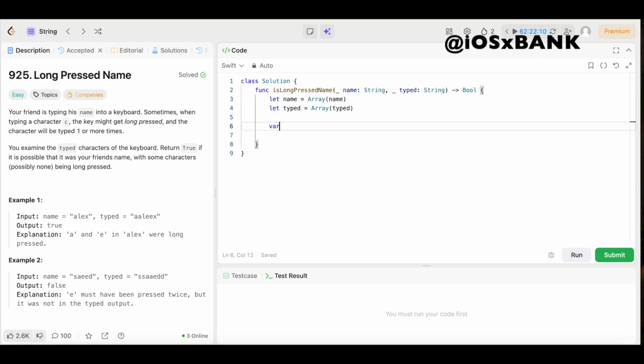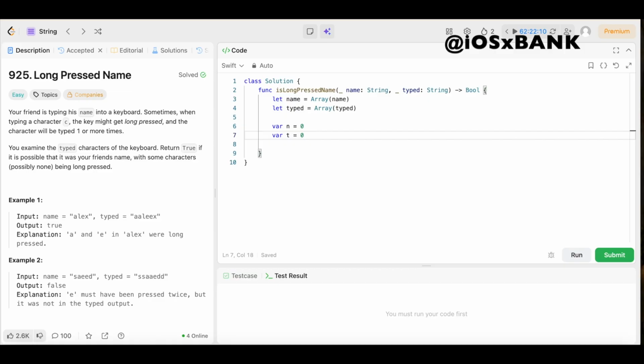Now we need a pointer for the name array. So we'll declare a variable called name, set that equal to 0. Or not name, because we already have a constant called name. We could just call this n. Then we can declare another variable called t, set that equal to 0, and that will be our pointer for the typed array. Now we need to iterate through each and every character in typed. So we're going to say while t is less than typed.count, and we'll open up the brackets.